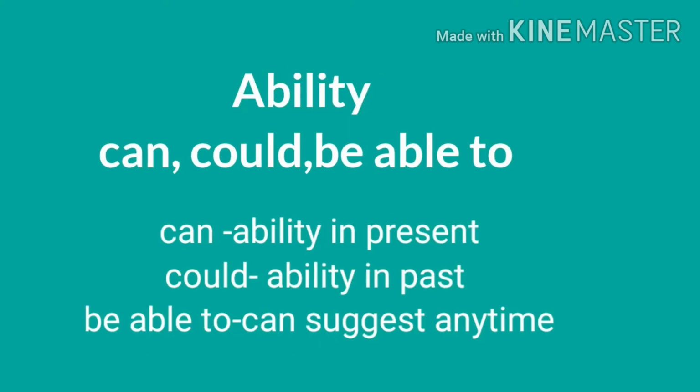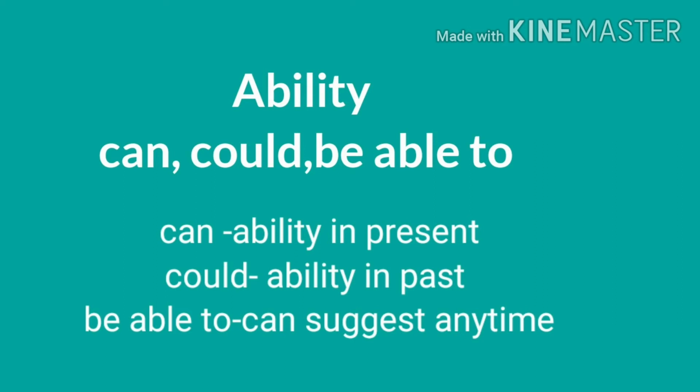Can and could are also used to show ability. We also use be able to to show ability. Can is used in the present tense and could is used in the past tense. Be able to can be used anytime, present or past. For example, he can learn his lesson within an hour. It means he has the ability to learn his lesson in an hour. So we use can. He can sing well at the age of 5.